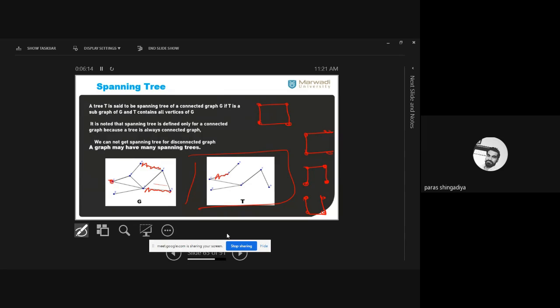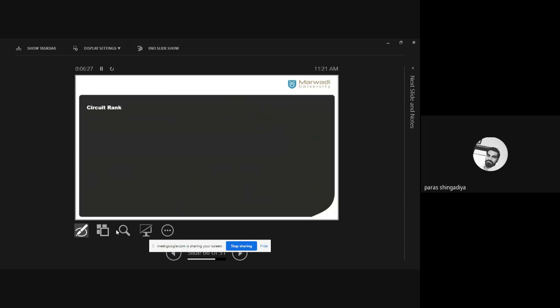Clear? Otherwise, the fourth case. Clear? So these are all 4 answers of this graph, and you can also create these different spanning trees of this graph also. Clear? So now here, next concept is that, yes.